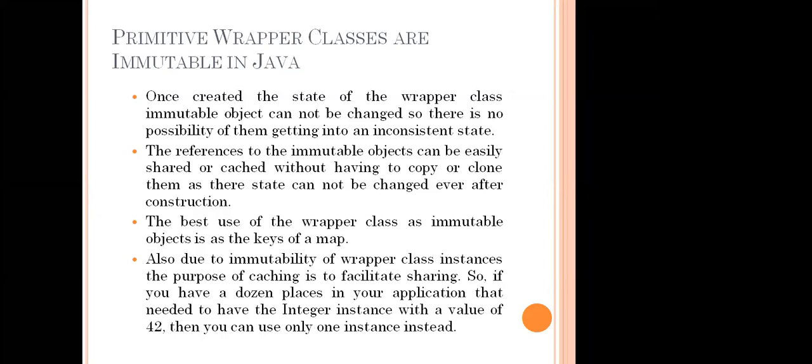Once it is immutable, it is never changed, meaning there is no need to worry about inconsistency in state. If the value is the same state only, it is not going to be transferred to any other. Then another one: the reference to the immutable objects can be easily shared or cached without having to copy or clone them.